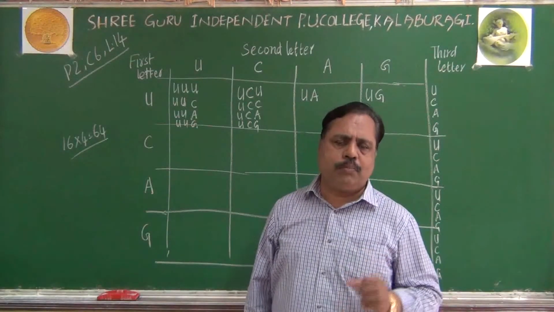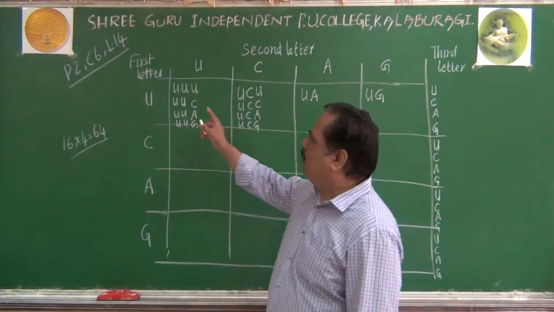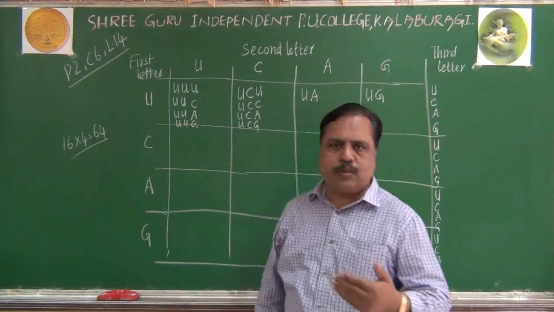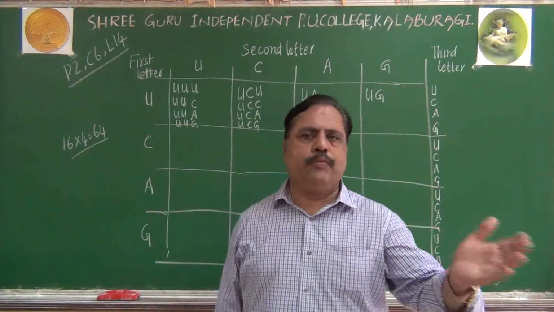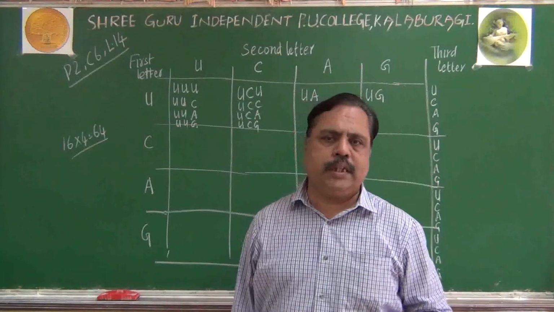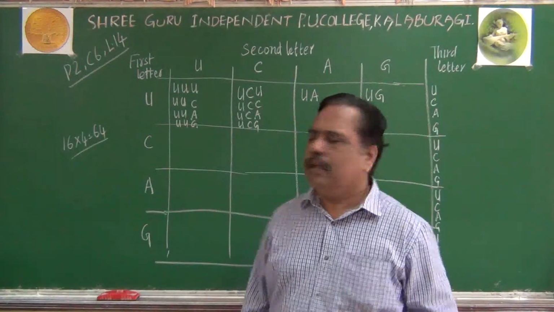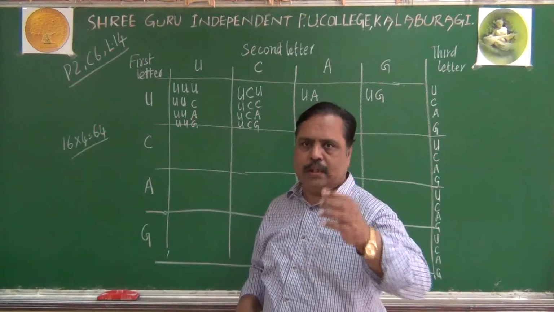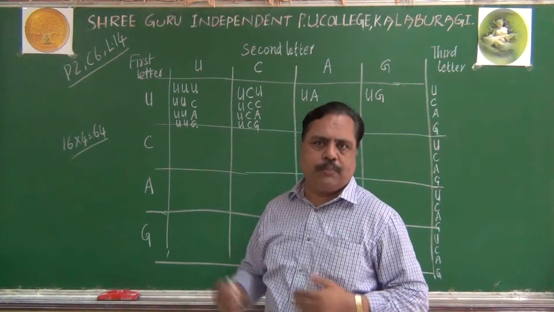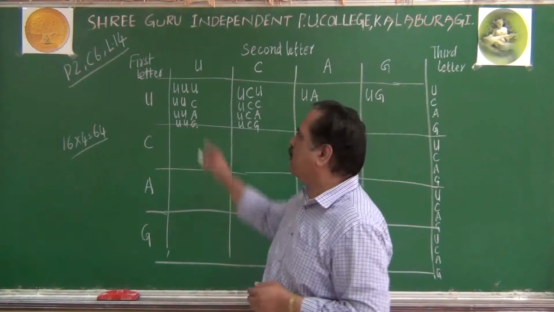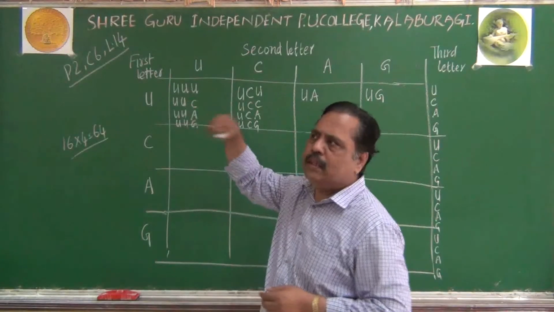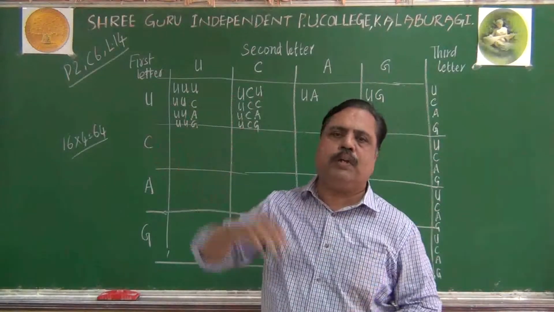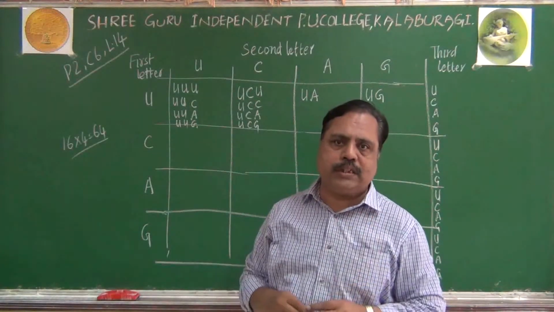Now the point is, how can we say UUU codes for which amino acid? Because codon means what? Language of nucleotide must be converted, translated into language of amino acid. To which amino acid is it coding? Remember the code words which you people use during exams and all. There will be code words, code exchange like that. This is nucleotide language. In protein there is amino acid language. So which codon codes for which amino acid? That we are going to discuss here.